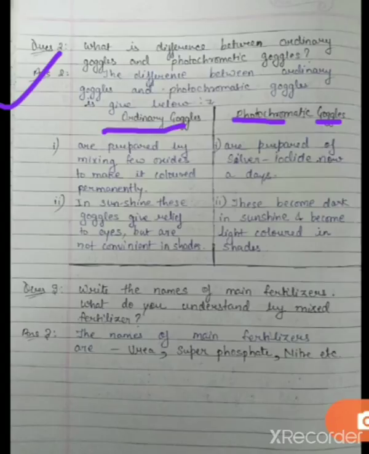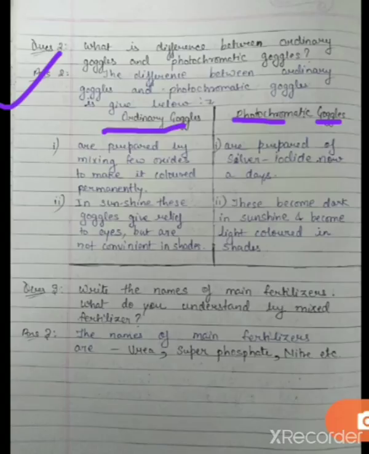Okay, so as they are prepared by silver iodide, what happens is these become dark in sunshine and become light colored in shade. So whenever you will be in shade, it will be very light colored, and whenever you will be in the very bright sunshine, it will be dark.